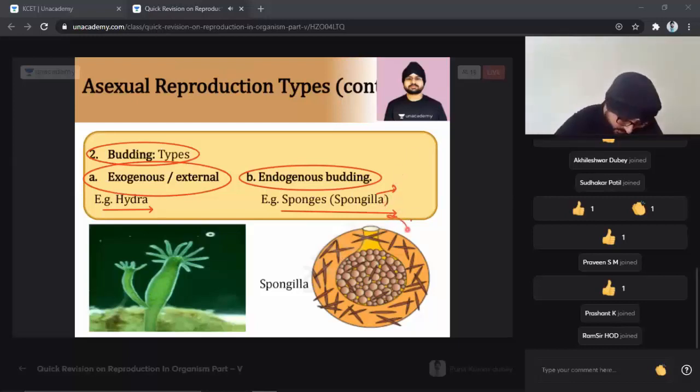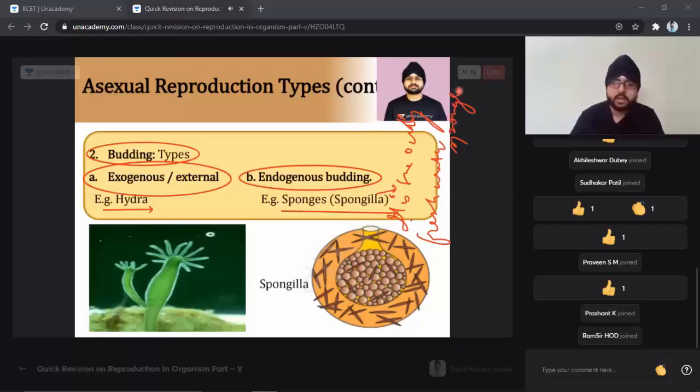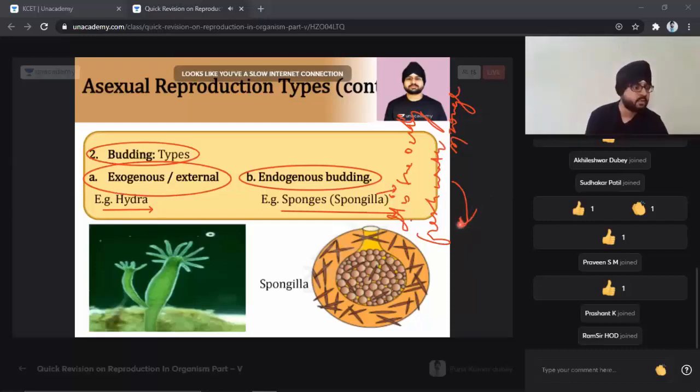It is the only freshwater sponge which we can see, students, which is basically found over here. That is one very important point. Now, what next are we going to look into?